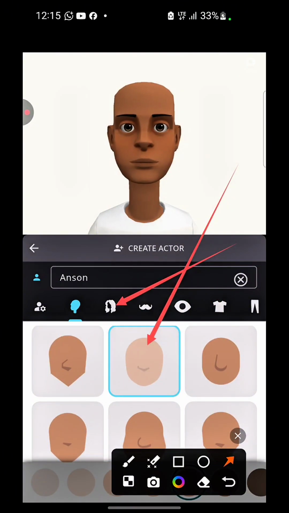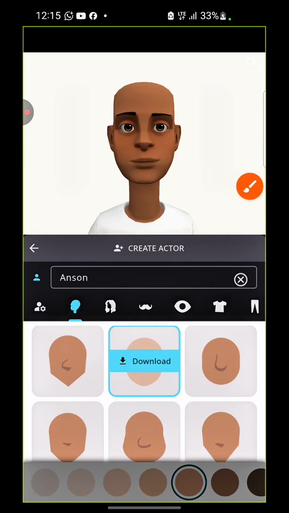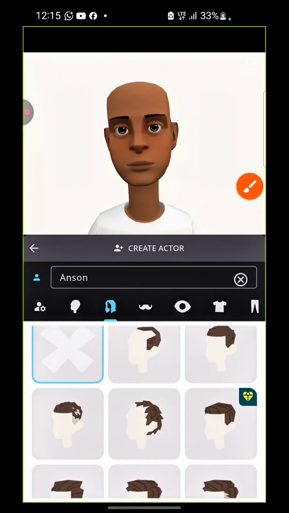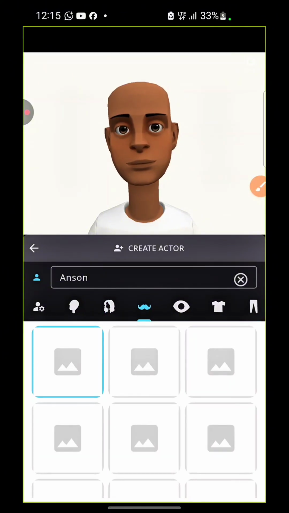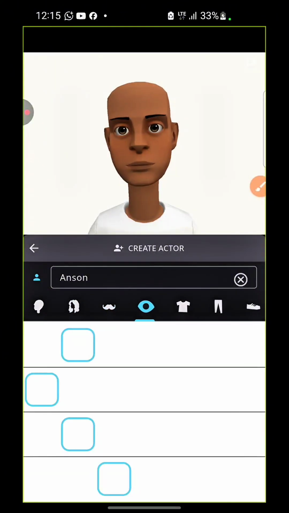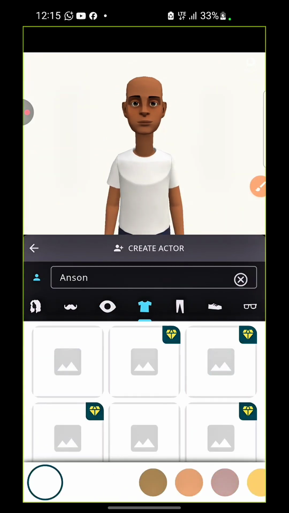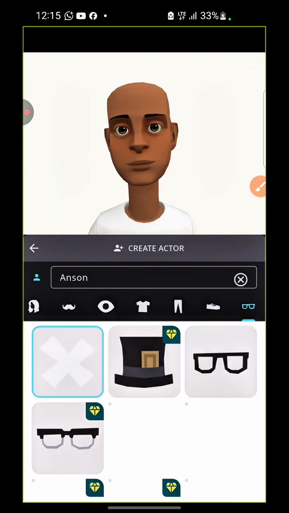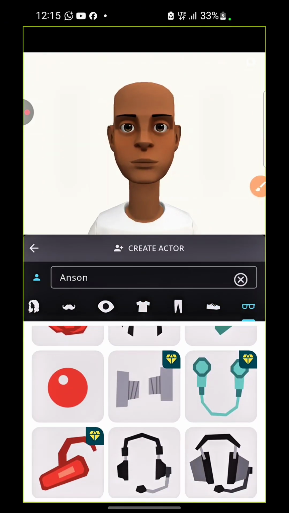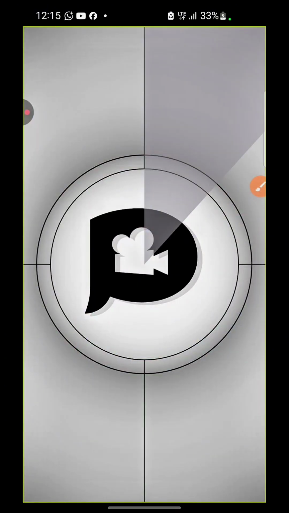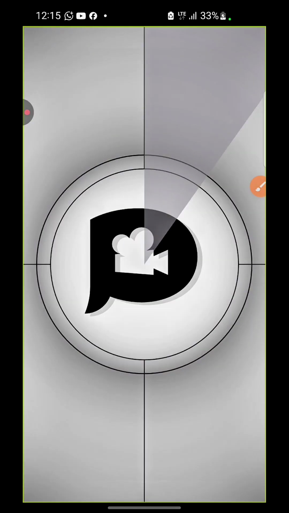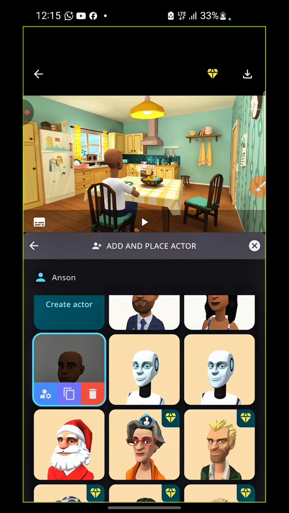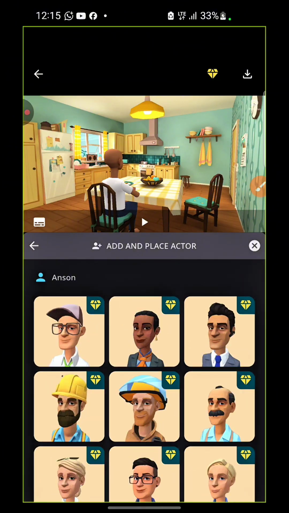And then once you are done with head, you come to hair, right? So this thing is as easy as anything. It's not something that should be confusing. So you pick the kind of hair you want, and once you are done with hair, you come to mustache, and once you are done with mustache, you come to eyes. Once you are done with everything, you go back and you are going to see the actor among your actors collections. So let's wait for that to be done. You should see the actor among all this collection.